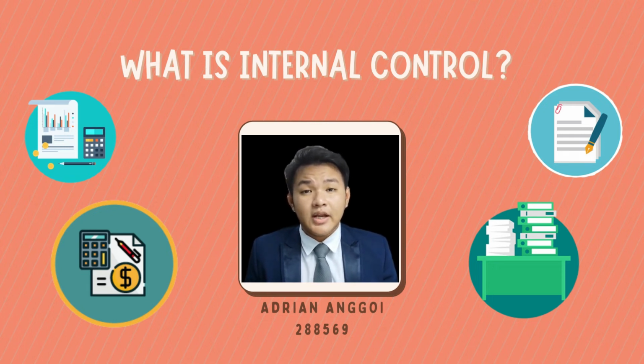Before we jump into the content, I would like to explain what internal control is. A firm's internal control system is a set of policies designed to secure its assets, maintain accurate and reliable accounting records, improve efficiency, and assess compliance with established policies. The accounting information system carries confidential information belonging to the company, its staff, and its customers. Therefore, a firm should implement effective internal control to protect itself from risks such as fraud, errors, and mischief.